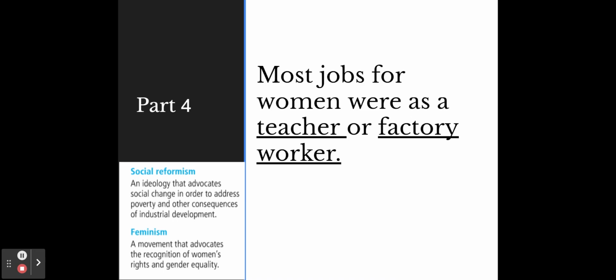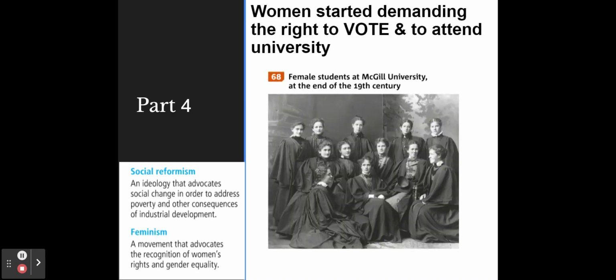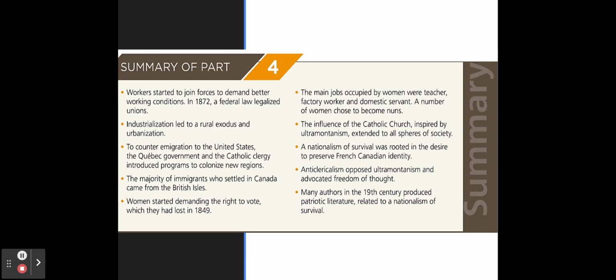So at the time, most jobs that women had were as a teacher or a factory worker. A number of women decided to be nuns as well, and women started to demand the right to vote and to attend higher education. And that is your summary of part 4, all basically social changes.